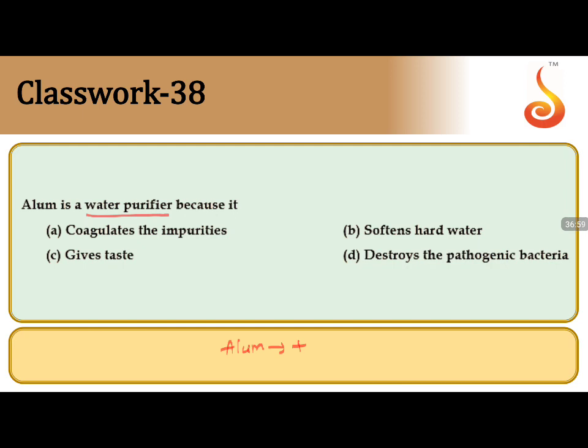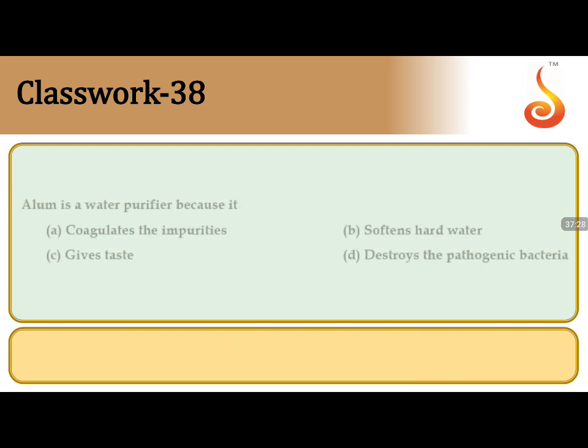of positive ions and your water has negative ions as impurities. So your positive and negative will lead to coagulation. So it purifies the impurities present in the water and makes it suitable for drinking purposes. So coagulates the impurities, softens the hard water, destroys the pathogenic bacteria, gives taste. What is the best answer which we can give for this? So let us go. Answer for this is coagulates the impurities.